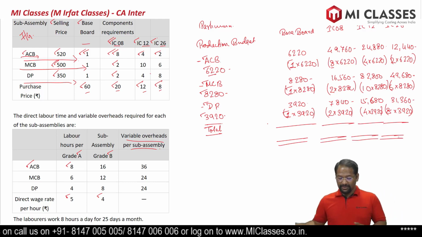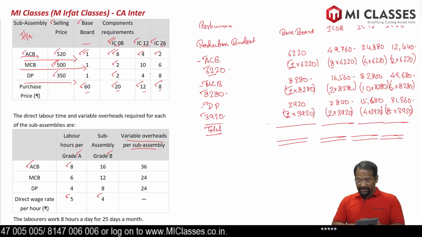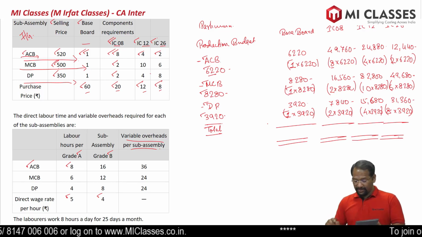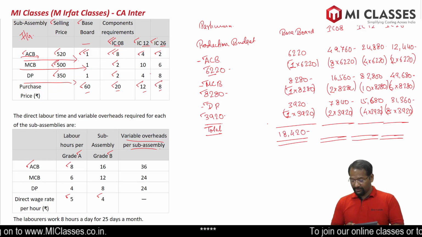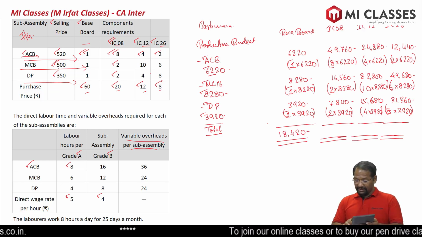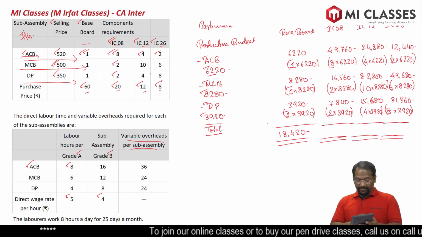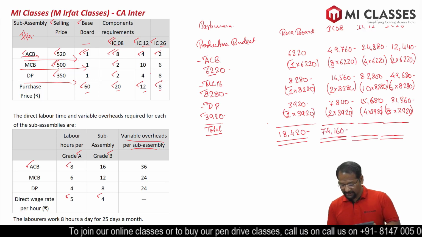So first one, 6,220 plus 8,280 plus 3,920 is 18,420 units. Next one, 49,760 plus 16,560 plus 7,840 is 74,160.